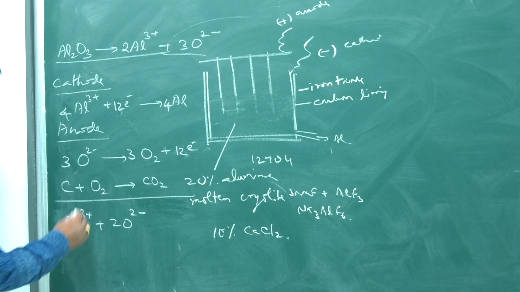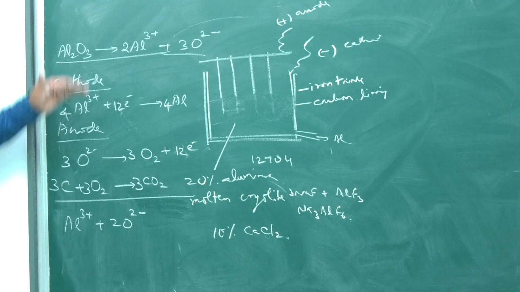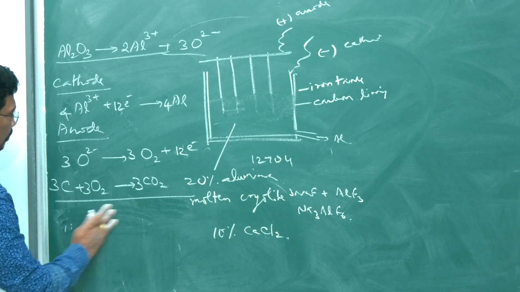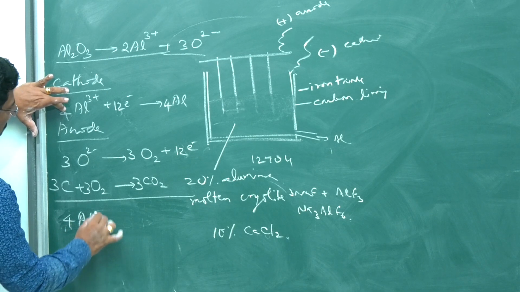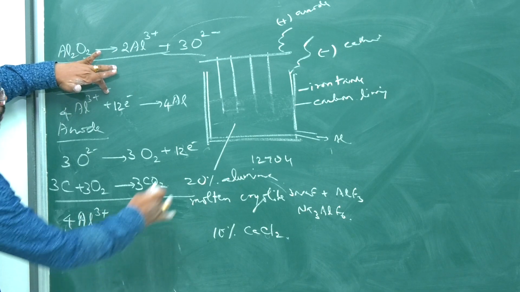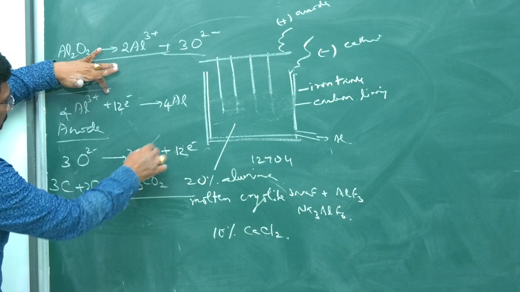Now, 3 oxygen molecules we are getting. Therefore, they react with 3 carbon to give 3CO2. Now, if we sum up, we will get the balanced equation. How? 4Al3+, the 12 electrons get cancelled, we need not write. O2 and O2 get cancelled, we need not write.